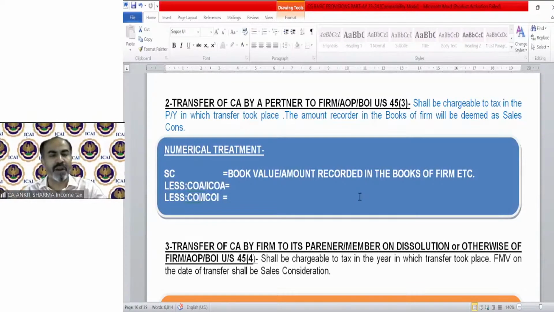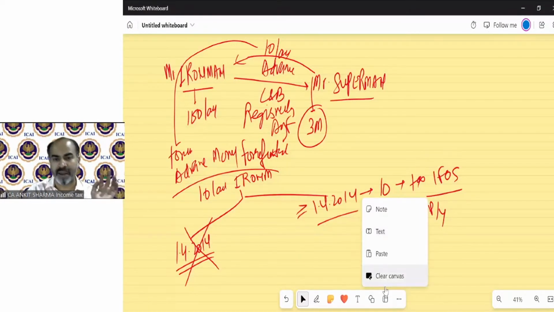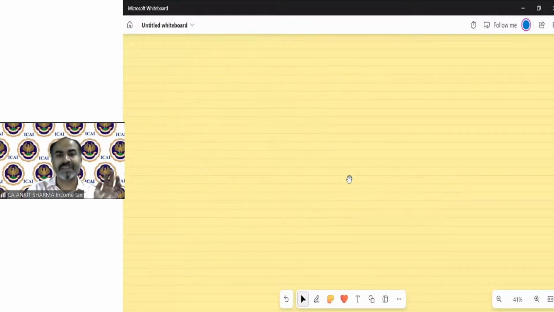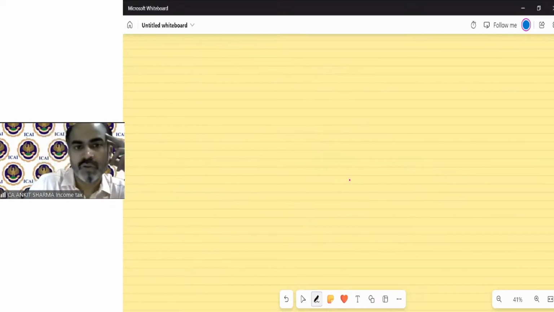So now we are going to understand the treatment of transfer of a capital asset by a partner to the partnership firm, and if a partnership firm transfers it to the partner. There is only one concept we need to understand in this case, and that is how to determine the sale consideration in these two cases. So we are finding sales consideration.